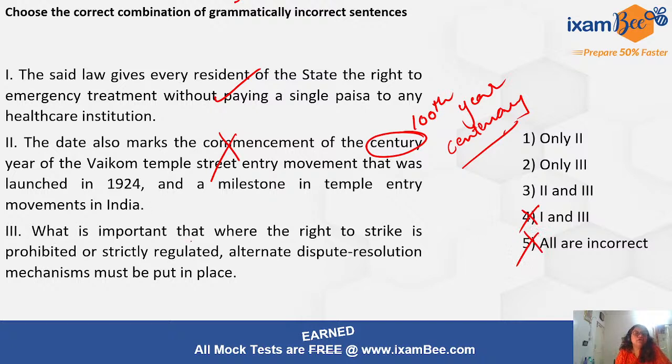And what is important, that where the right to strike is prohibited or strictly regulated, alternate dispute resolution mechanisms must be put in place. So what is important is that we may sometimes feel that something is wrong here, but maybe I am thinking in the wrong way.